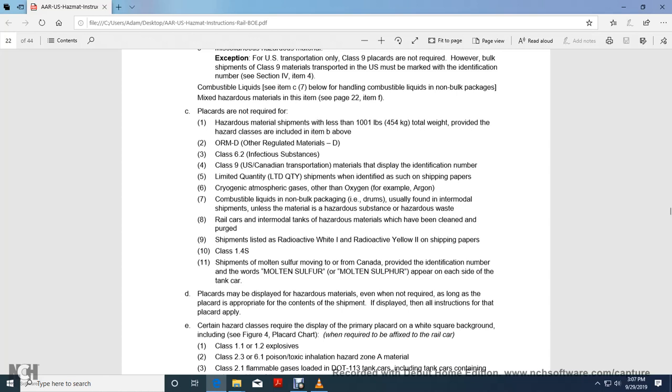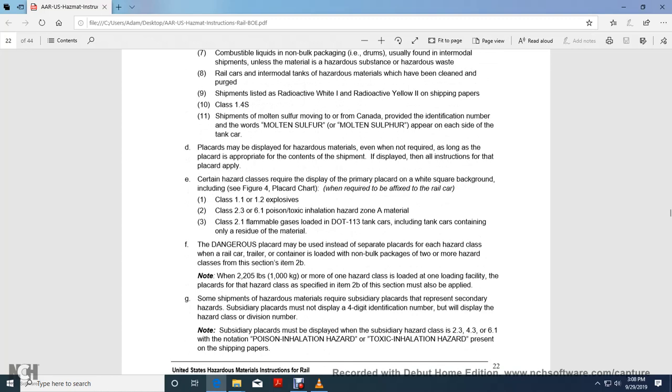And Class 7 shipments of radioactive white and radioactive yellow, with shipping papers. Class 1.4S shipments. And shipping molten sulfur moving to and from Canada, providing identification number with the words molten sulfur or molten sulfur appearing on each side of the tank car.